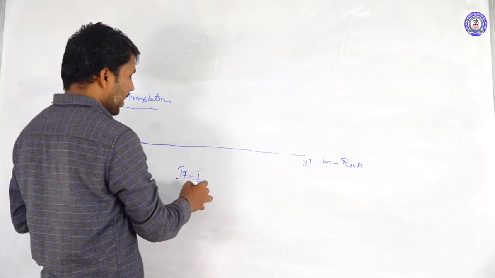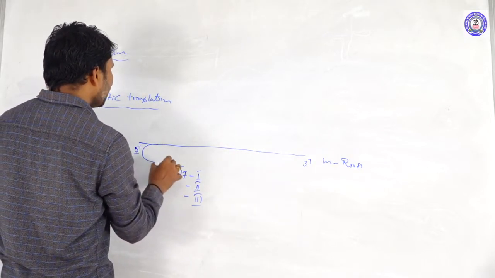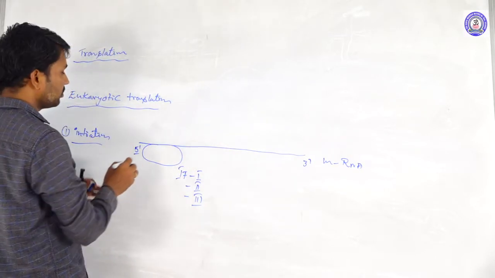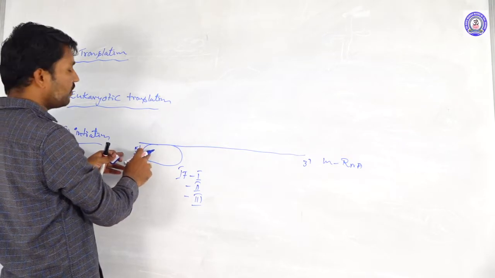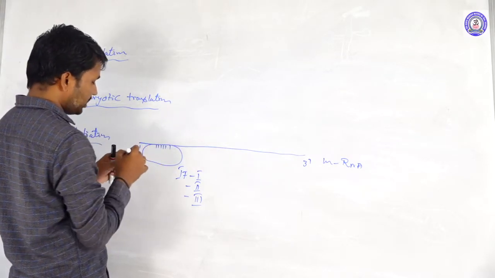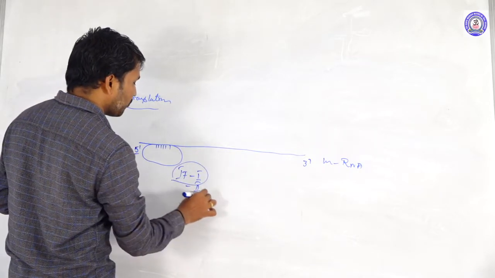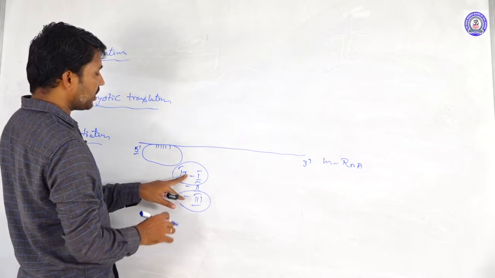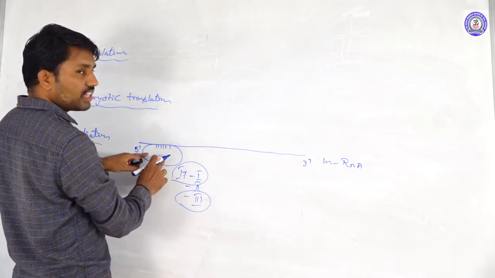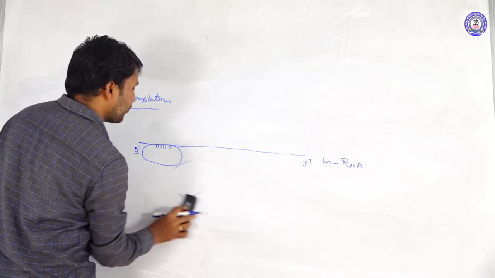Among these initiation factors, the smaller subunit combines at the 5 prime end of the mRNA transcript, at the first coding sequence, with the help of IF1 and IF3.